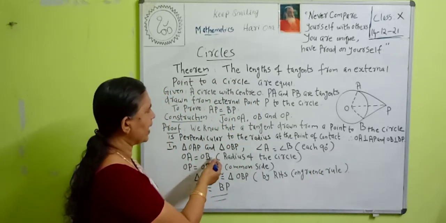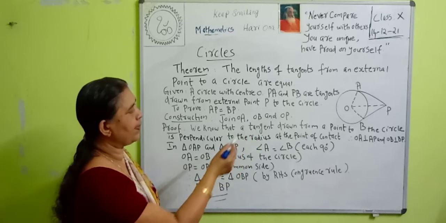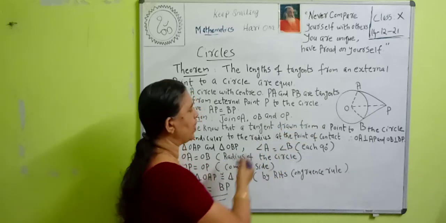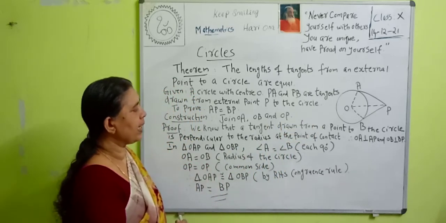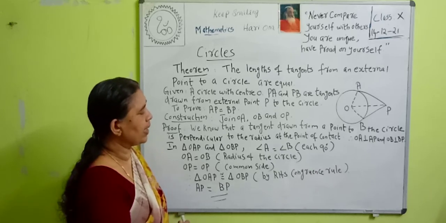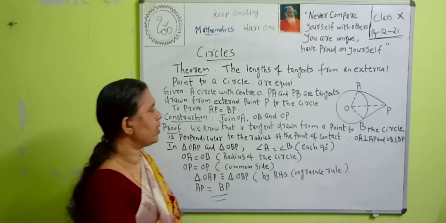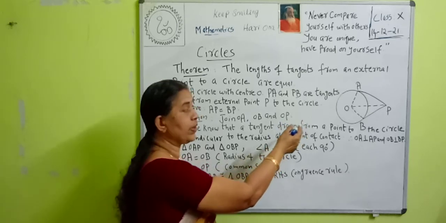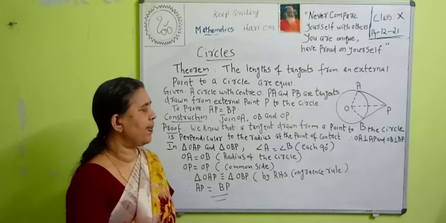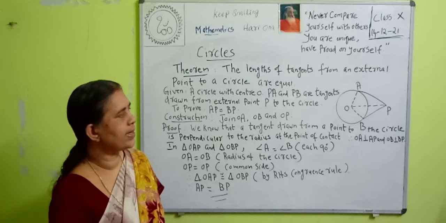Then look at the triangles. There are two triangles in that figure: triangle OAP and triangle OBP. Look at the triangles OAP and OBP. Here angle A is equal to angle B. Why? Angle A is equal to angle B because it is 90 degrees. Because if we draw a tangent, we know that the tangent is perpendicular to the radius through the point of contact. Then angle A is equal to angle B because each is 90 degrees.